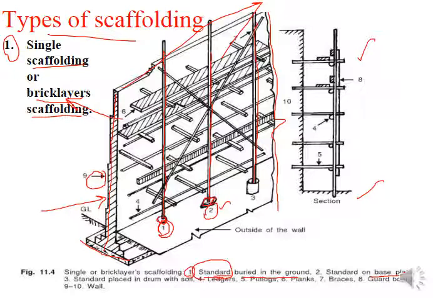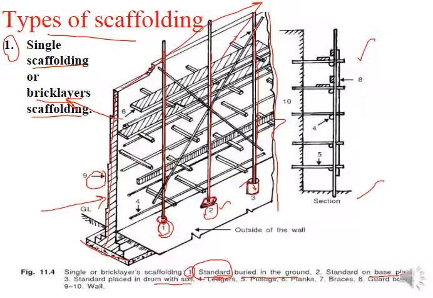The third one is the standard that is placed in a drum with the soil. If we are not getting the proper strength with respect to the foundation in the number 1 and number 2 cases, then we can improve it by providing a drum at the bottom of the standard, placing soil of our own choice, and then placing the standard inside, so that it can be compacted and confined, giving you proper foundation strength.